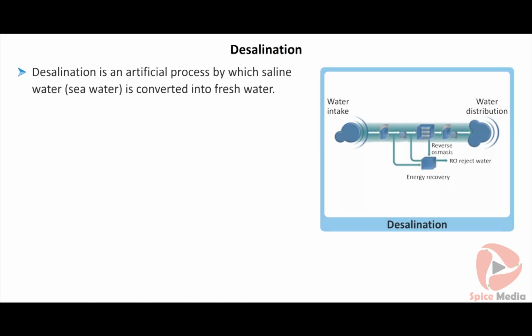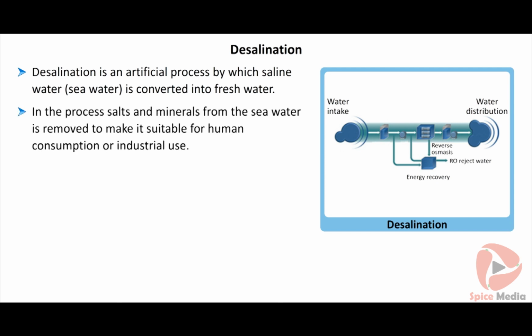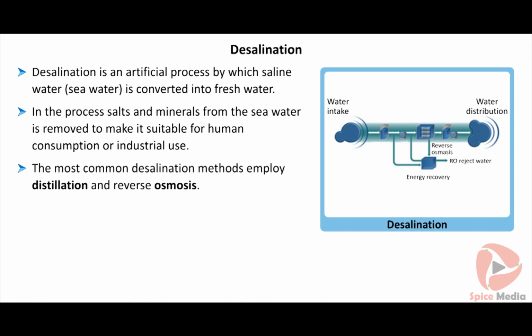Desalination is an artificial process by which saline water is converted into fresh water. In the process, salts and minerals from the seawater are removed to make it suitable for human consumption or industrial use. The most common desalination methods employ distillation and reverse osmosis. Click each text box to know more.